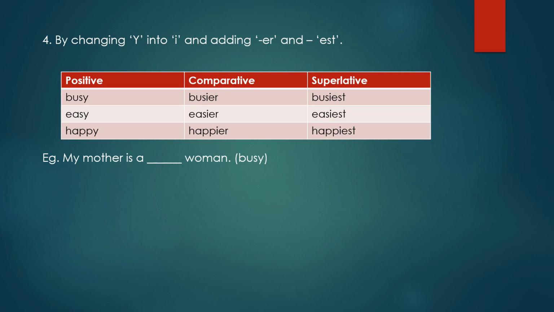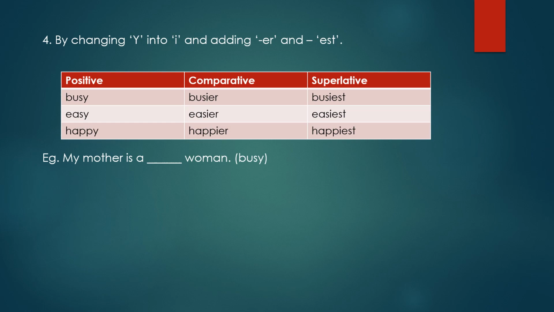Similarly, easy, easier, easiest. Here Y is removed. In comparative degree, it has become IER. So busier, and in superlative IEST. So easiest. Happy, happier, happiest. In some cases, we can simply add ER also, like gay, gayer, gayest, grey, greyer, greyest.